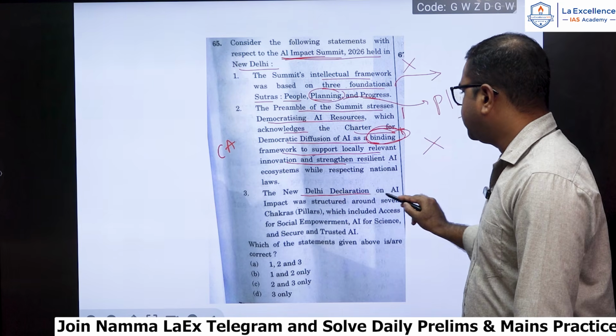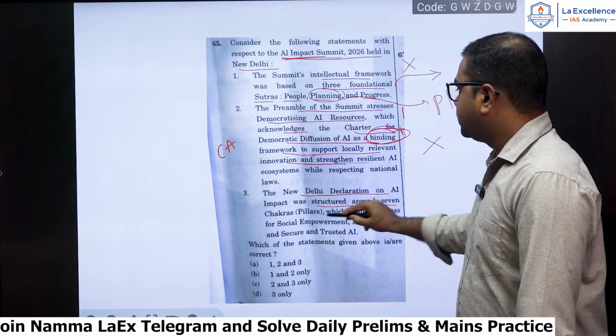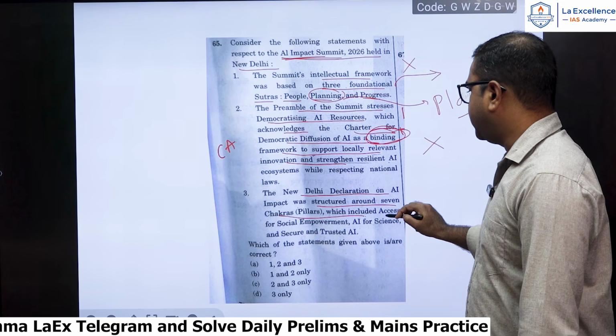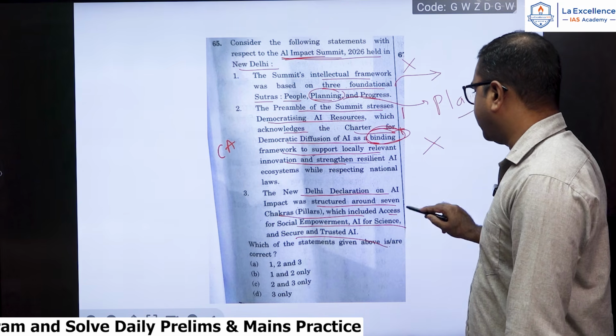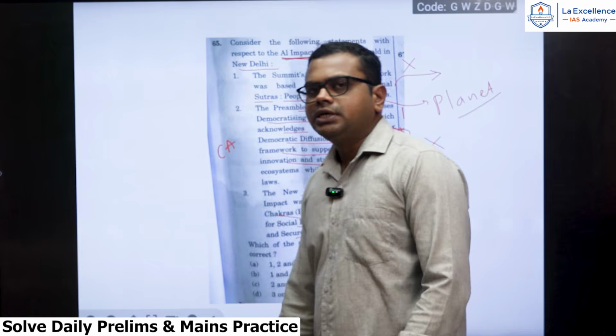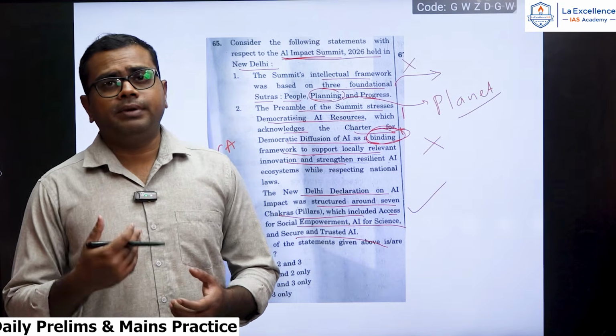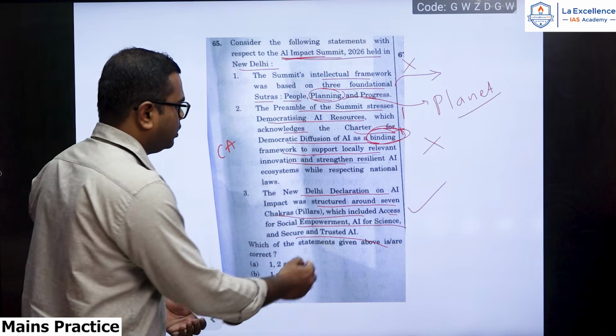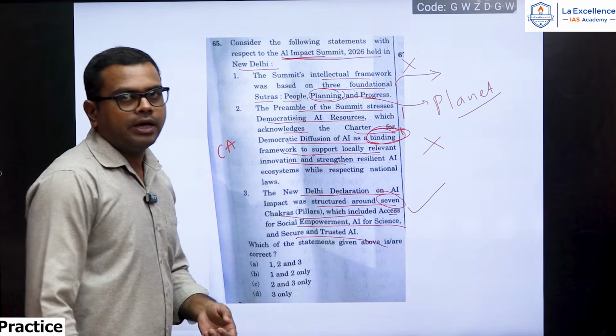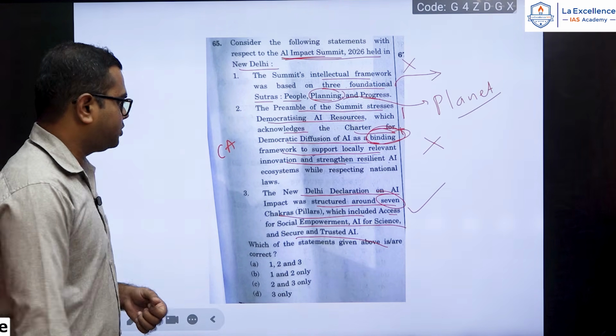The New Delhi Declaration on AI Impact was structured around 7 chakras or pillars that included access for social empowerment, AI for science, secure and trusted AI. Okay, so this is a very right statement. See, some of the YouTubers will come with elimination tricks and they will tell you that factual aspects will be wrong. If you think so, this is actually a right statement, 7 chakras.